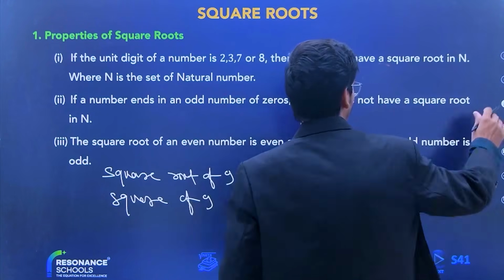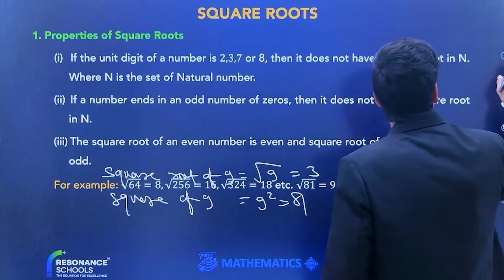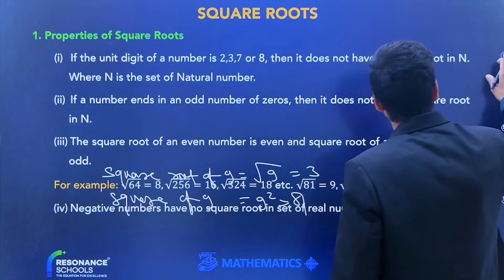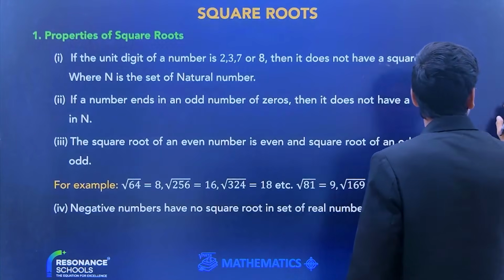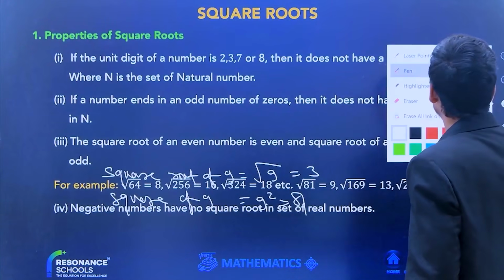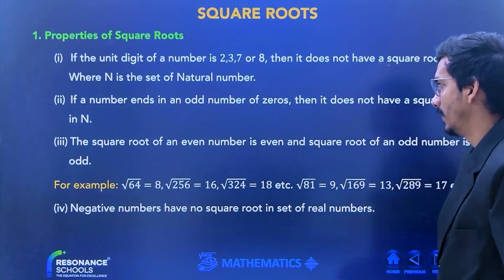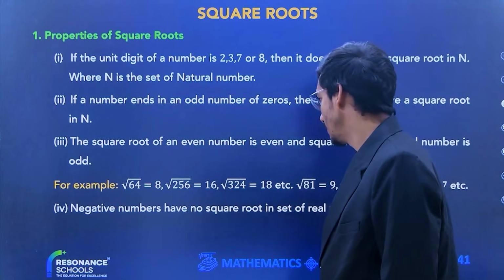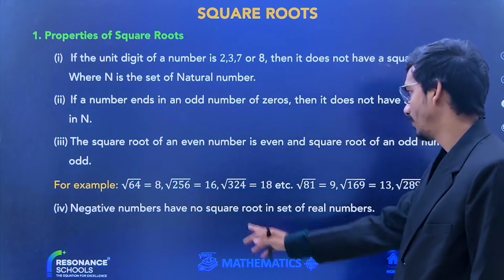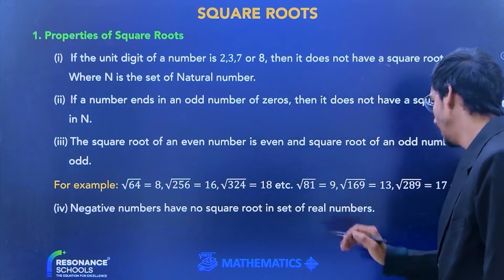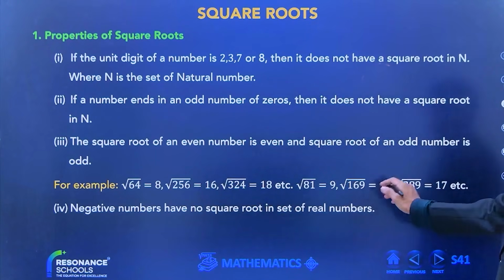So let's come to the next point. For example, the square root of 64 is 8, of 256 is 16, of 324 is 18, of 169 is 13, of 289 is 17.